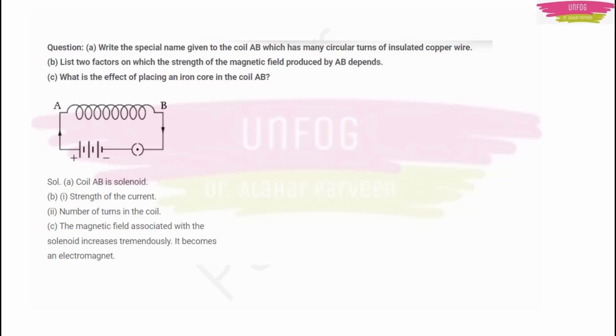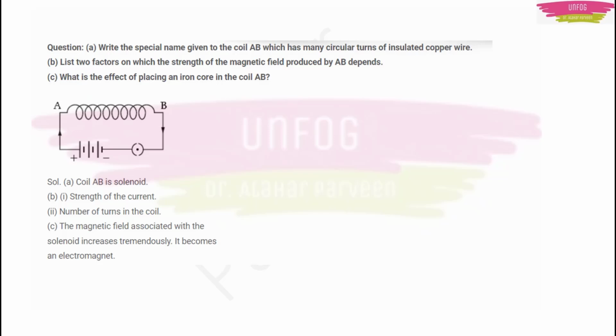Third question, it could be, write the special name given to the coil AB which has many circular turns of insulated copper wire. Of course, you will say that it is a solenoid. Then you should mention the 2 factors on which the strength of the magnetic field produced by AB depends. And then what is the effect of placing an iron core in the coil AB?